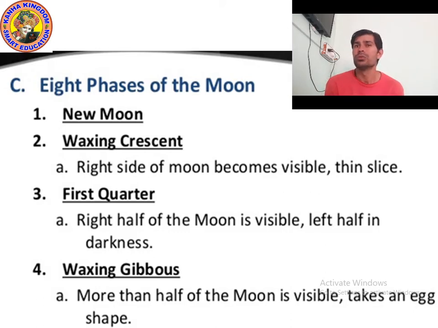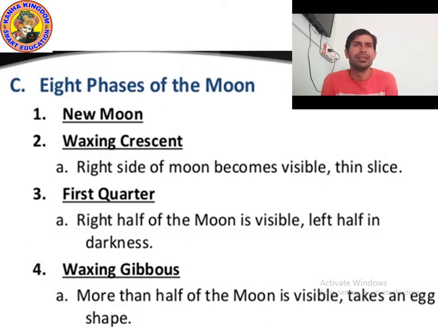In waxing crescent, the right side of the moon becomes visible, which is actually a thin slice. It looks like a thin half slice of a watermelon or muskmelon.